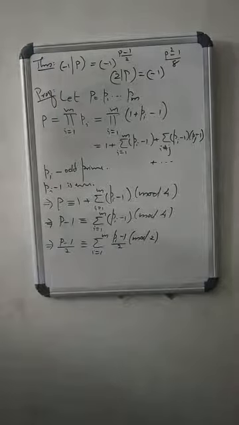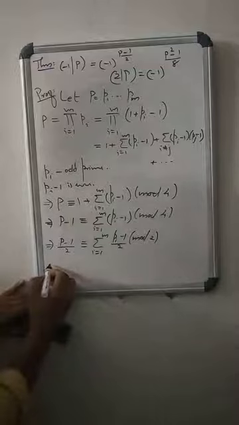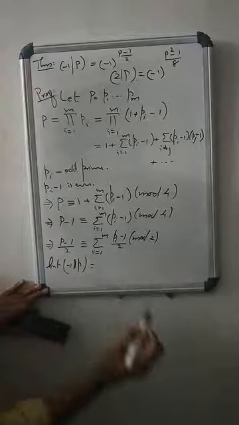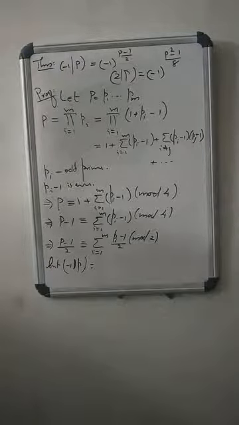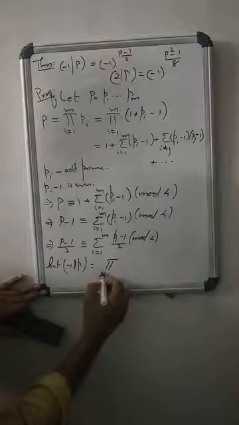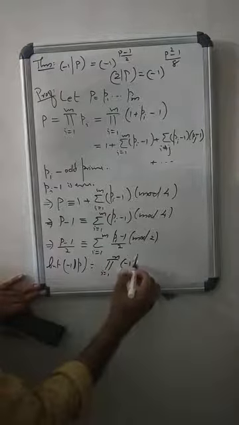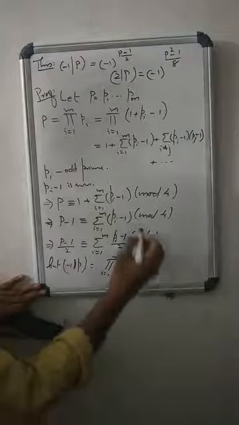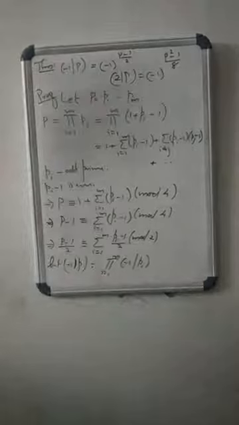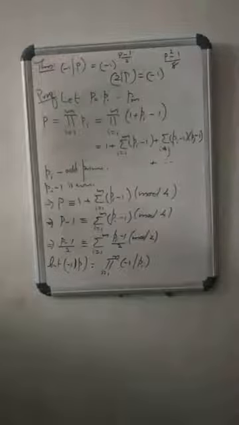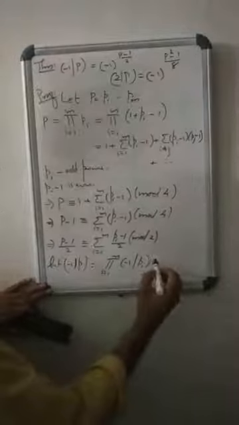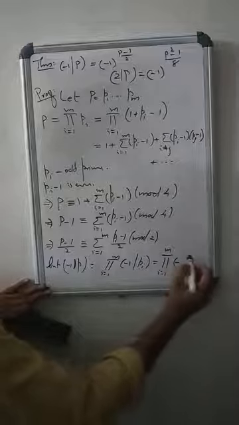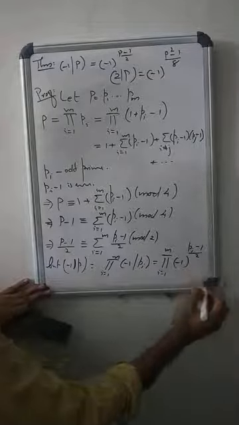But what is minus 1 by p? Minus 1 by p equals the product, i ranges from 1 to m, of minus 1 by pi, not pi power a, only pi. That equals the product, i ranges from 1 to m, of minus 1 power pi minus 1 by 2.